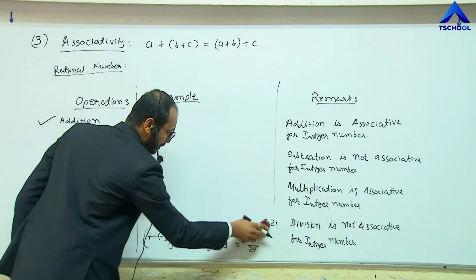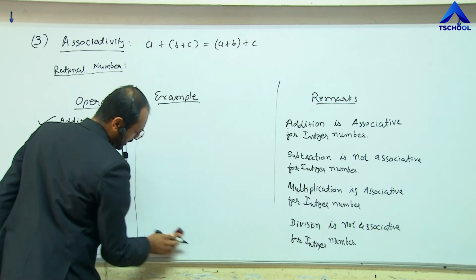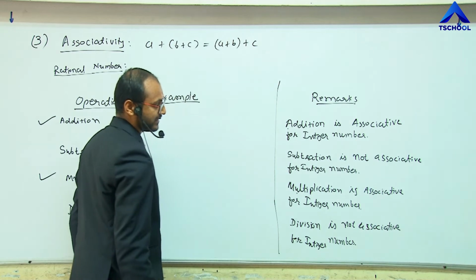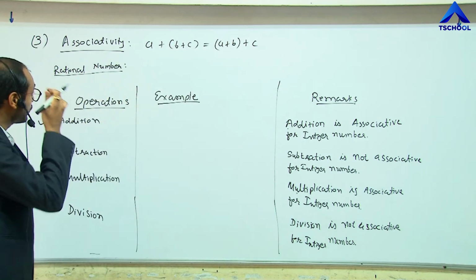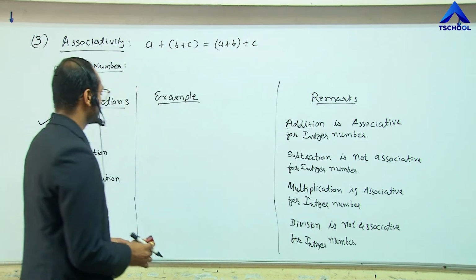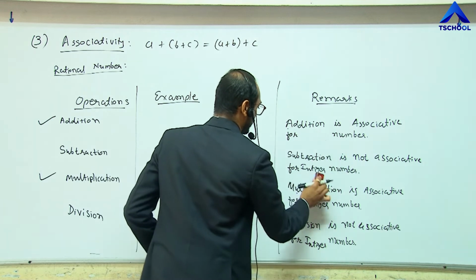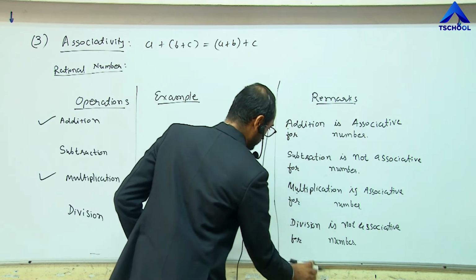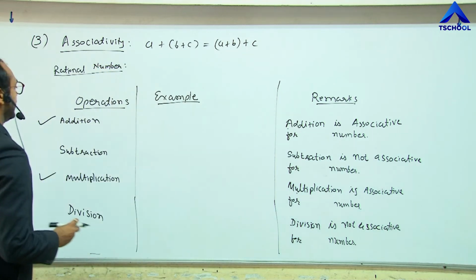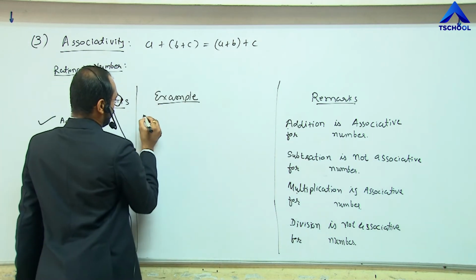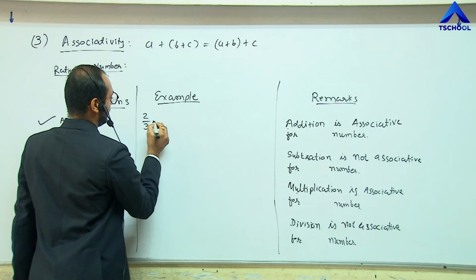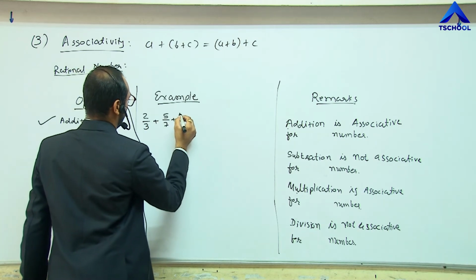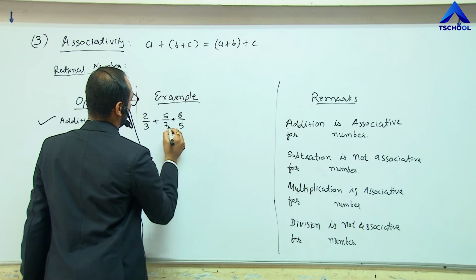We will perform the same operations for the rational numbers. That means we will take the numbers from the rational number system. So let me perform the first operation for the rational numbers: 2 divided by 3 plus 5 divided by 7 plus 8 divided by 5.